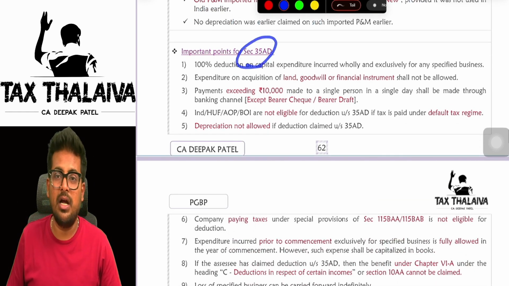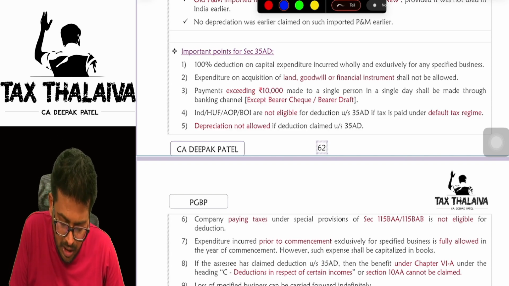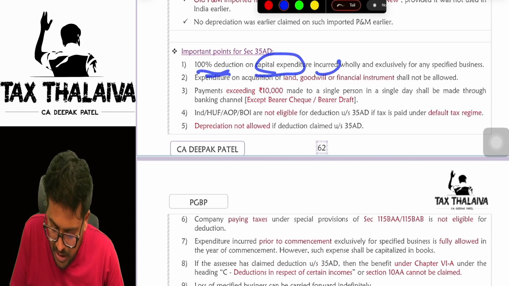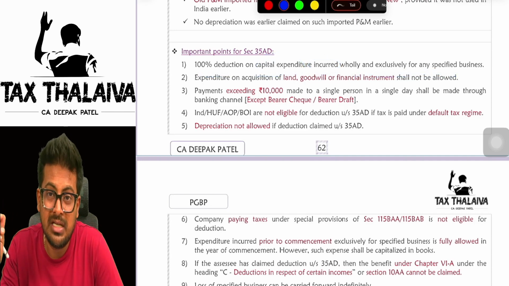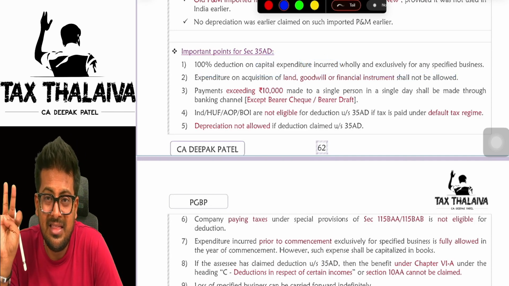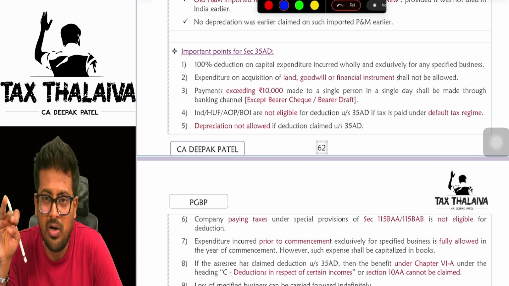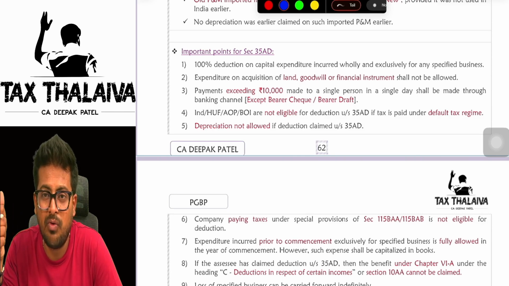Some important points regarding 35AD. 100% deduction on capital expenditure incurred wholly and exclusively for a specified business. But mind you, boss, in capital expenditure, three kinds of capital expenditures you cannot claim under section 35AD. Number one, goodwill. Number two, financial instruments. Number three, land.